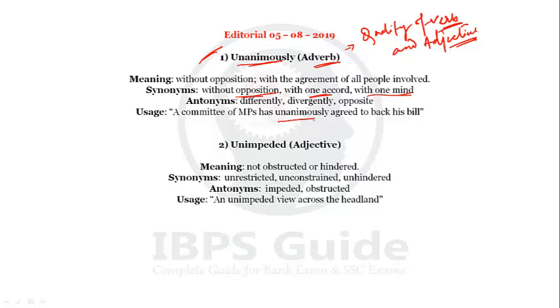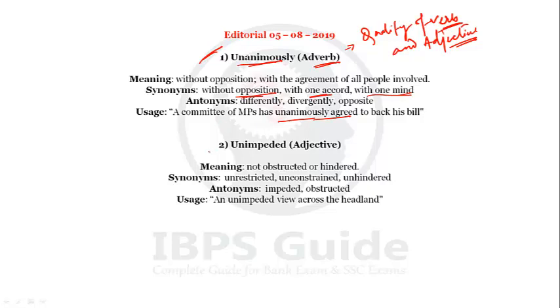Unanimously agreed means without any opposition. सारी committee members MPs जो है वो agree किया है to back his bill. So I think it is clear to you जो unanimously recently हम कहाँ पे use किए थे. The news is very important where we use unanimously. So without any opposition. When all people agree to make some agreement, this method is called unanimously. That means an action is done, and how the action is done, with unanimously.